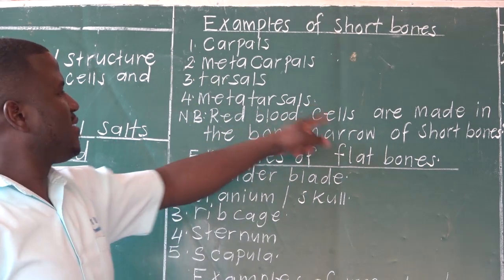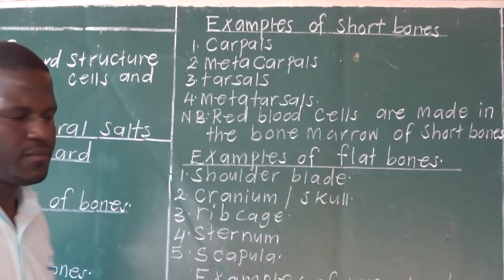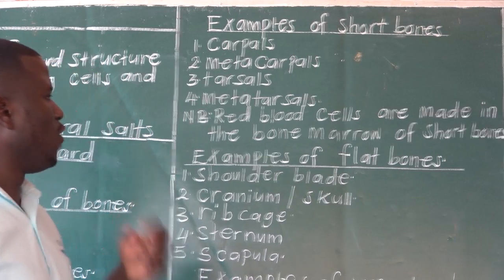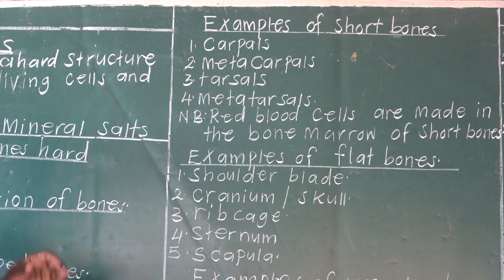Red blood cells are made in the bone marrow of short bones. Those are the examples of short bones where the red blood cells are made.